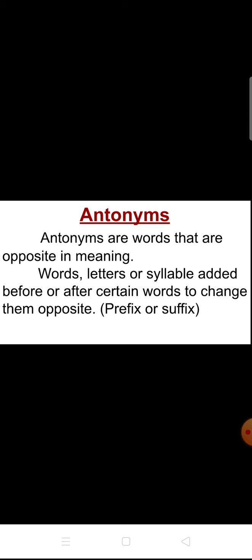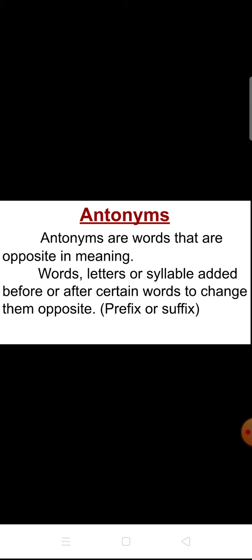For example, like, dislike, add. What's the opposite word for add? Subtract. Then up. What's the opposite word for up? Down. So these are examples for antonyms.